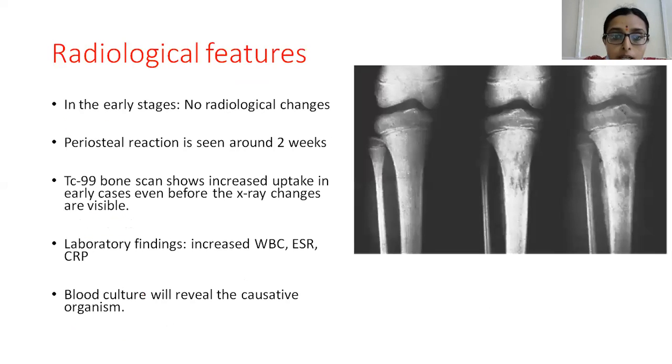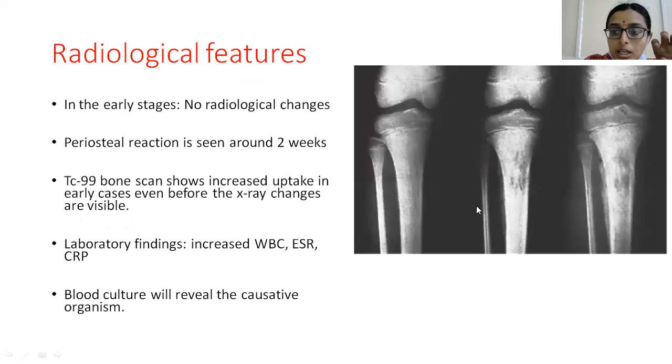And coming to the radiological features. In early stages, there are no significant radiological changes on an X-ray. Subsequently, because of increased hyperemia, there will be increased resorption of the calcium leading to lysis of the bone. There will be small lytic lesions.